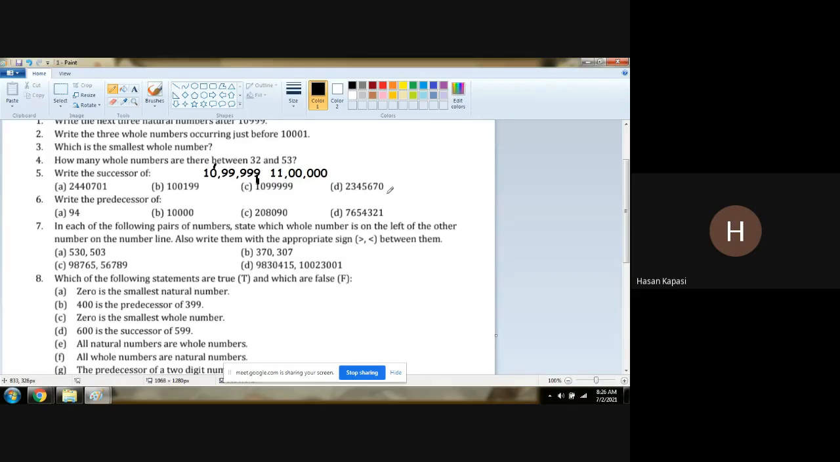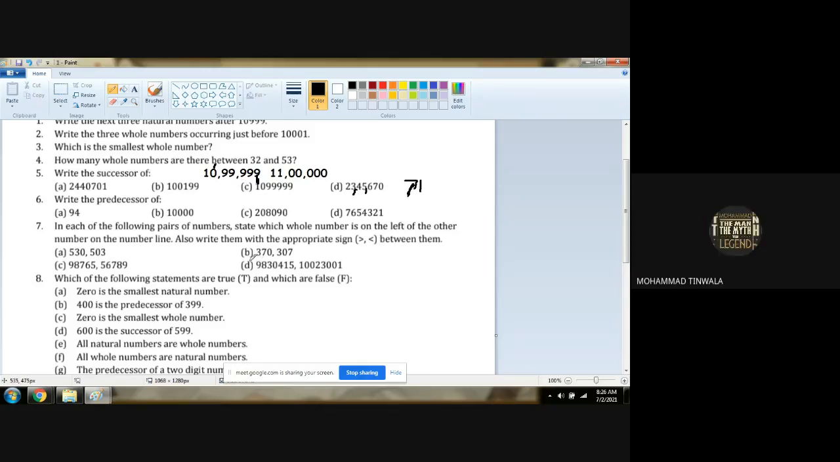Before 3 digits, between 5 and 6, then between 3 and 4, comma. So how to read this? 23 lakh 45,671. Very good. Sir, 23 lakh 45,671 will be the successor of the given number.